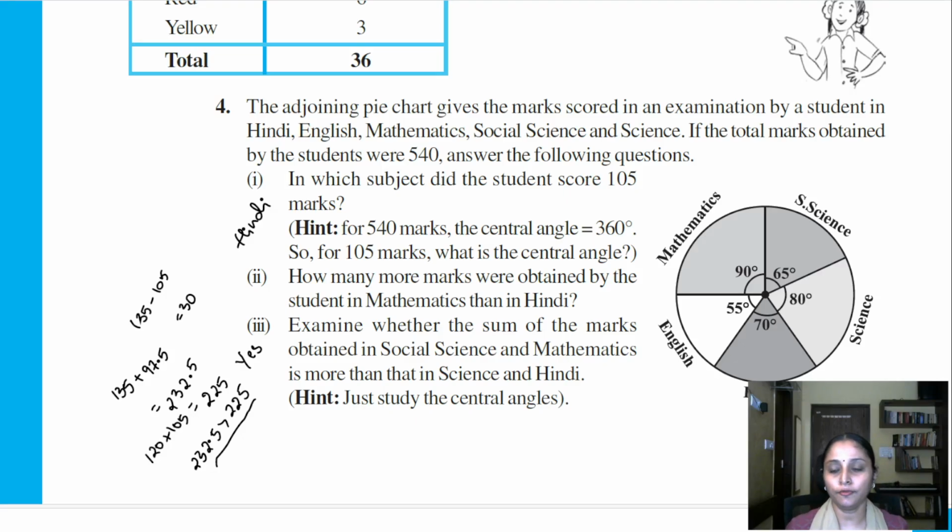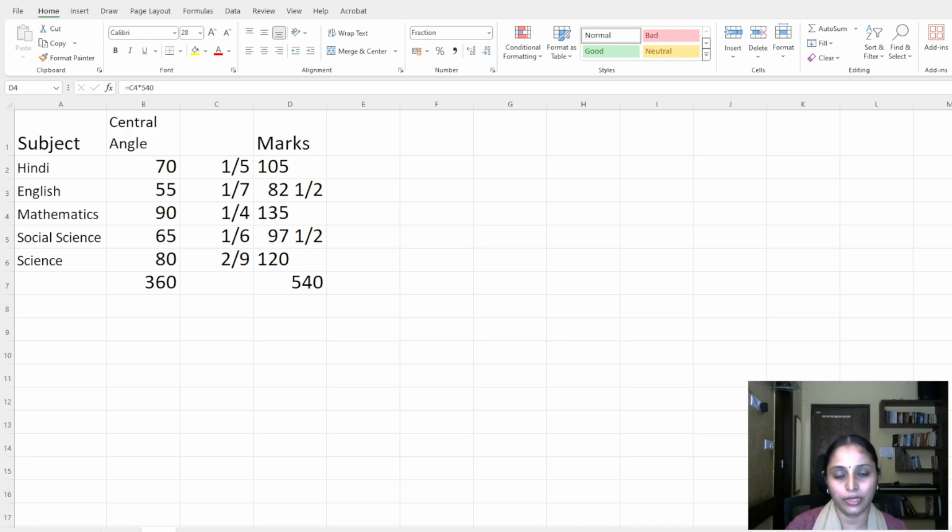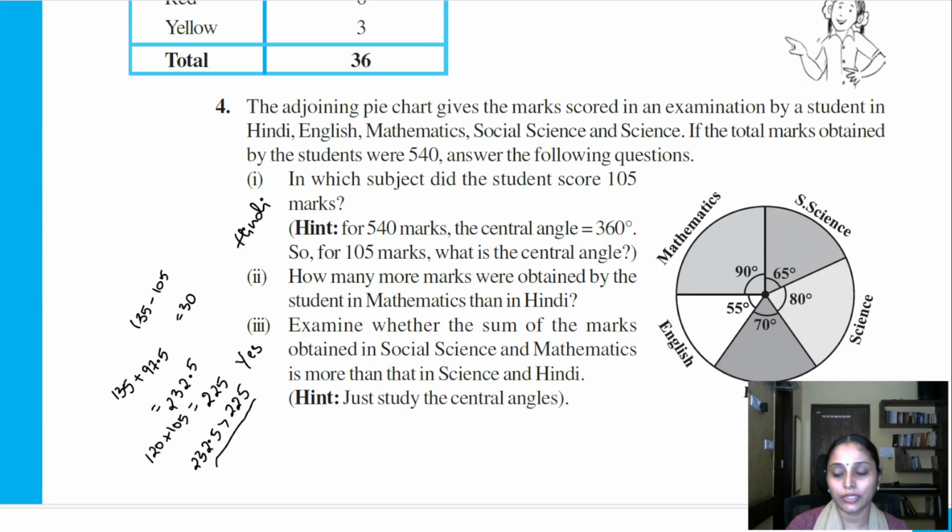So that is the fourth question, where they have given the pie chart and they are asking us questions regarding the data. So first thing we had done for this sum is, first you will look at the individual scores in each subject. How do you do that? From the central angles, you will find the fraction of the angle by dividing it by 360, and from that you are going to get the individual marks, because the total marks is given to us, right? So this is how you are going to first form the table, and then from the table you will be answering the questions they have asked, right? So that is your fourth question. Now let's go to the fifth question.